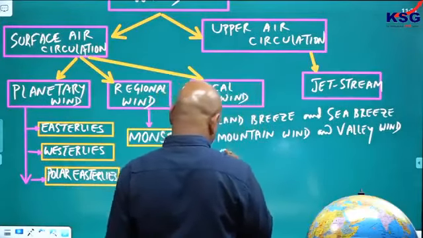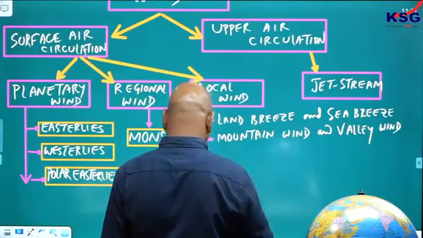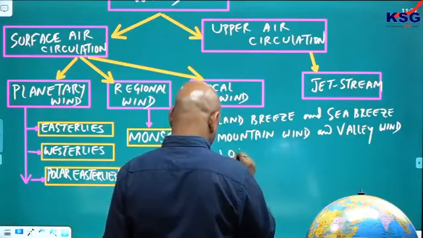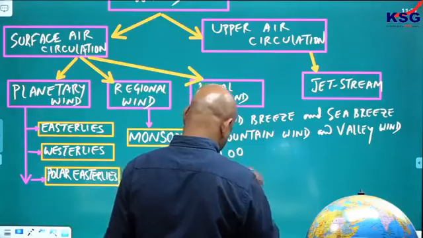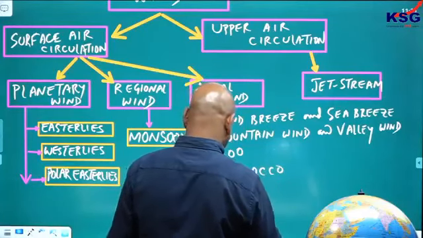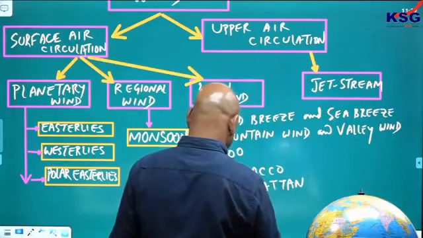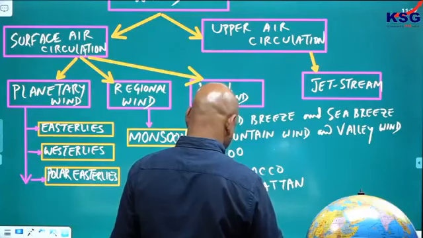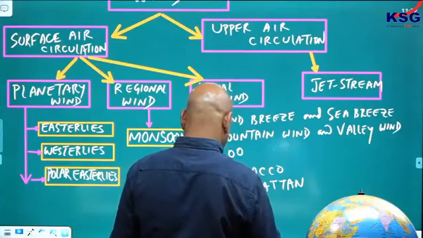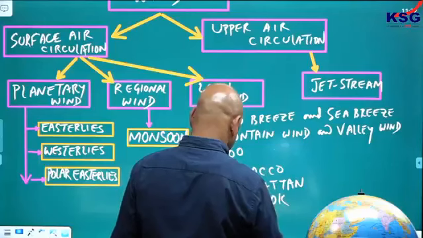We have Lu, Sirocco, Harmattan, Chinook, Fern.